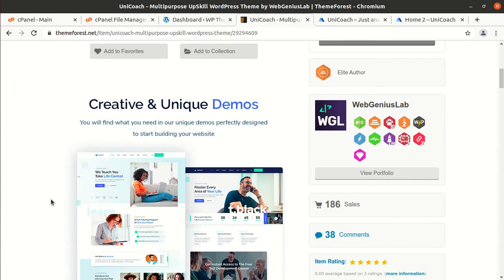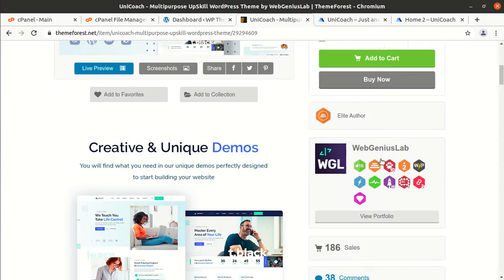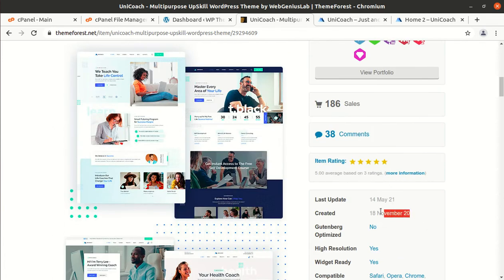The theme has been developed by the Web Genius Lab and they are elite authors. The theme was actually made last year only. In fact, this is a new theme and it is going to give you a unique look, as it has a very small number of copies on the web. The regular updates for this theme are also being done, so you can say this theme is well compatible with the WordPress versions and other related plugins.